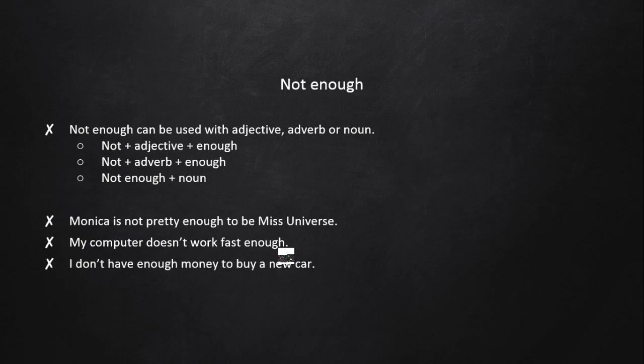The last one is noun. I don't have enough money to buy a new car. I don't have enough money. The noun is money. Look at the position. The position is after not enough: not enough money. Okay, so I think that's all that I can share for you today.